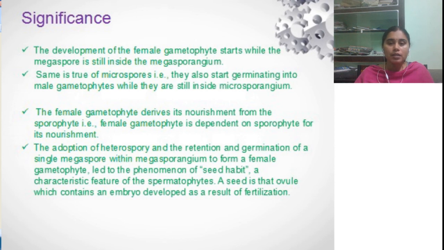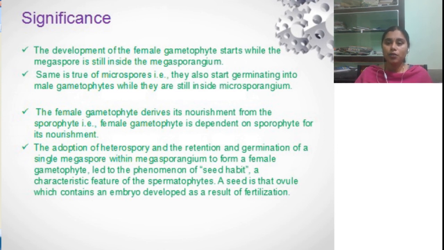The seed forming habit is a peculiar character of spermatophytes, that is seed producing plants. Generally, angiosperms have the capacity to retain the spores and then convert them into seed. Such a feature is seen as a result of the heterosporous nature of pteridophytes.